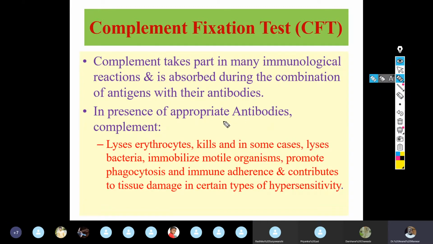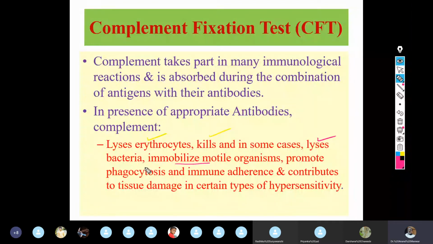It can cause lysis of the erythrocytes, it can kill the antigens. In some cases, it can lyse the bacteria also. Otherwise, it can result in immobilization of the motile pathogenic organisms.